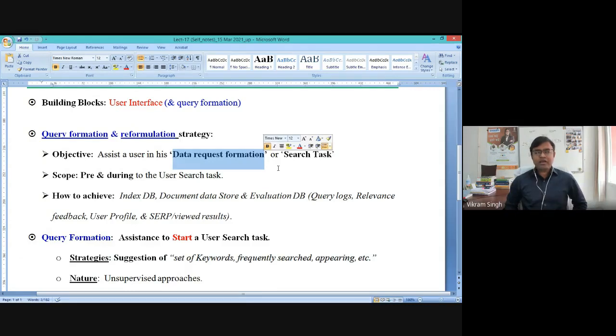So it will help the user to draft, to prepare, to create the most optimal, most suitable or appropriate keyword or maybe term, right? Query term or query keyword, something like that. So it is a very human kind of task also, that whenever we don't have specific thoughts or suitable words to express the feeling, express the emotions, express the thought process, you need some sort of help from different individuals.